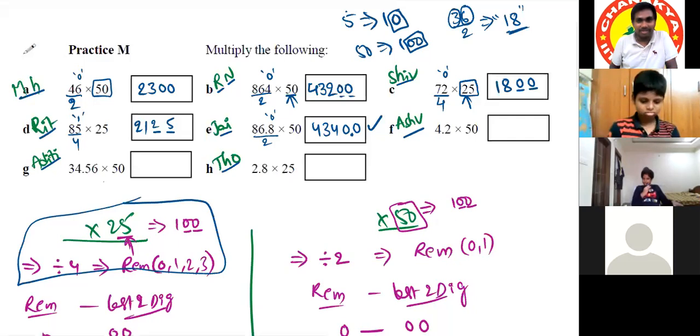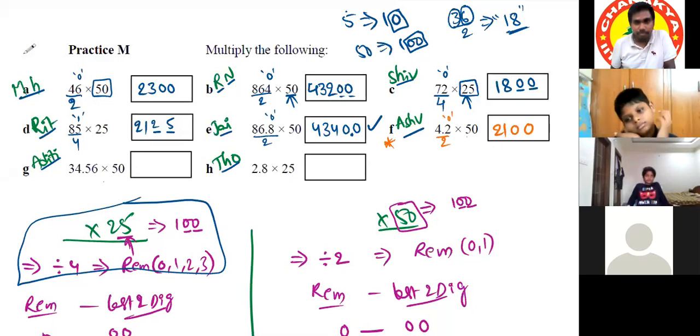Explain your question. 4.2 into 50. We can take it as 42 and divide it by 2, which is 21. And 21 into 100 is 2100. Put a decimal point after the first 0 from the right side. So the answer is 210. Yes, very good.